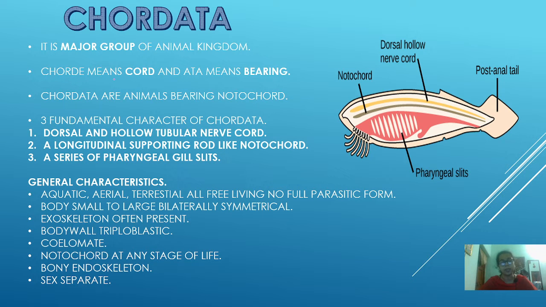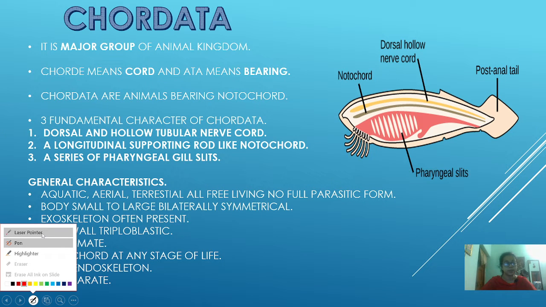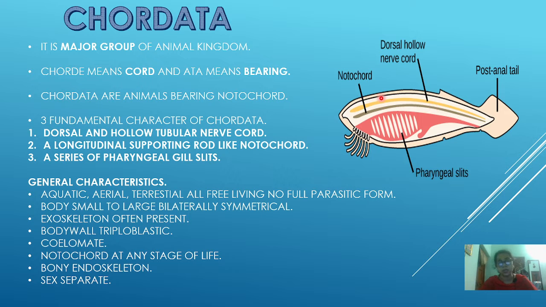As you can see in this diagram, there are three basic, fundamental characteristics of the chordata. This is a diagram of the skeleton of a fish, which belongs to the chordata family. How will you know whether it is a chordate or a non-chordate?